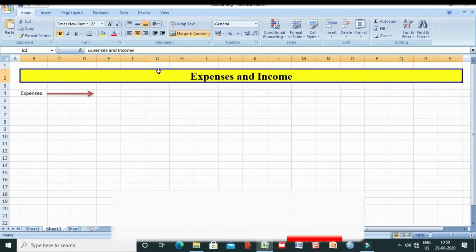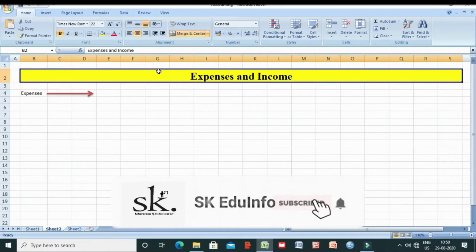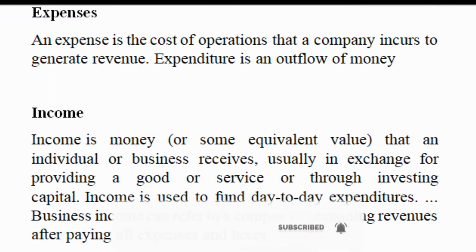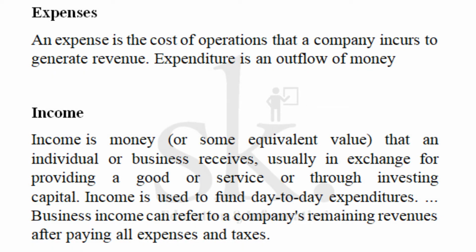Now what we mean by the term expenses? An expense is the cost of operation that a company incurs in generating revenue. It is also referred to as an expenditure, which relates to outflow of money. As a popular saying goes, it costs money to make money. From the point of view of an organization, if you are looking forward to generating revenue, you are required to make certain cost of operations, which we can term an expense.